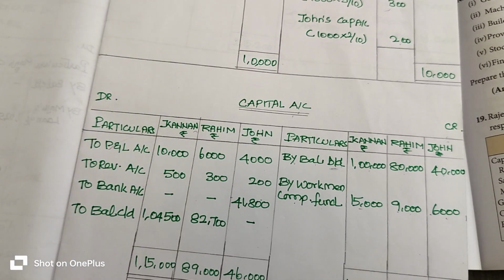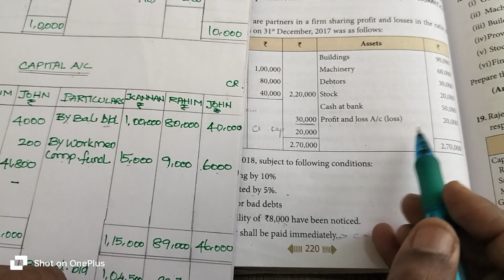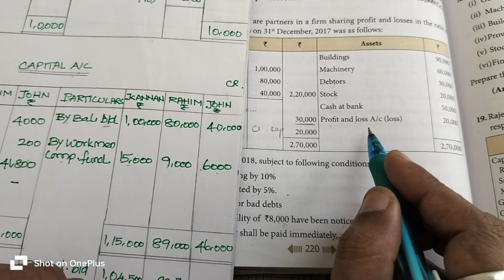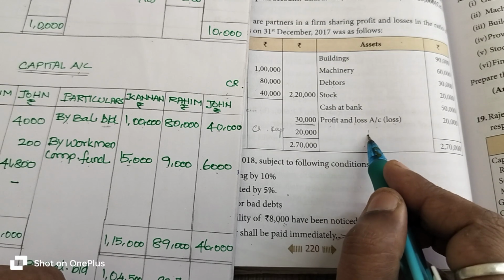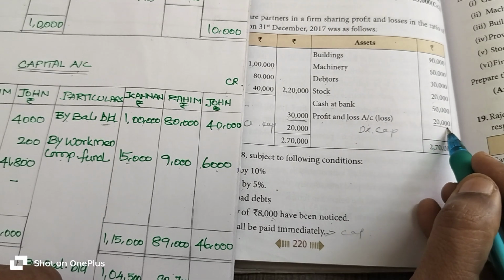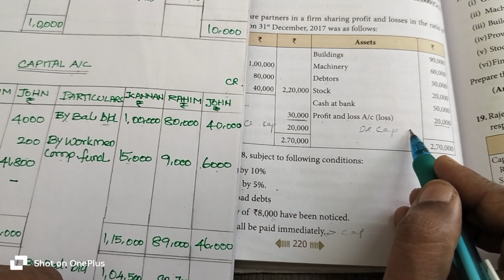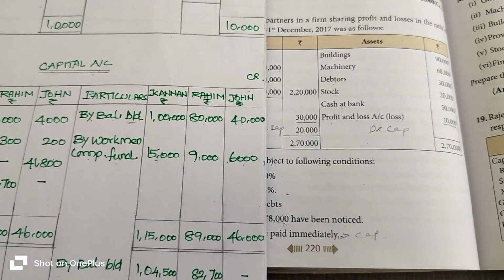Okay, then come to asset side. Asset side we have profit and loss, which means if you get the profit and loss on asset side, it is considered as loss. Loss will be entered on debtor side of the capital account. How much rupees? 20,000 rupees will be distributed to the respective partners account with the profit sharing ratio 5:3:2.